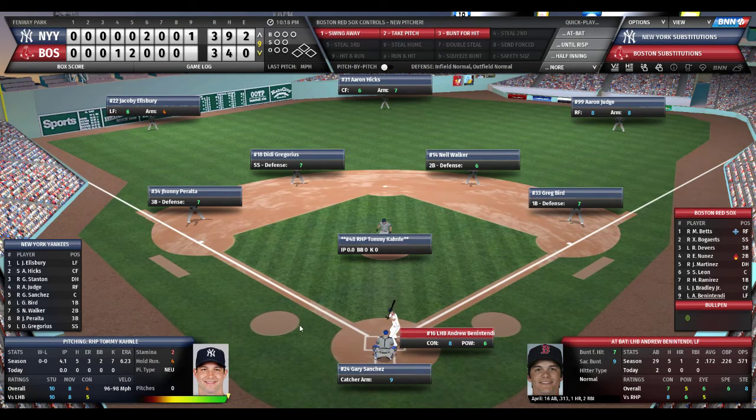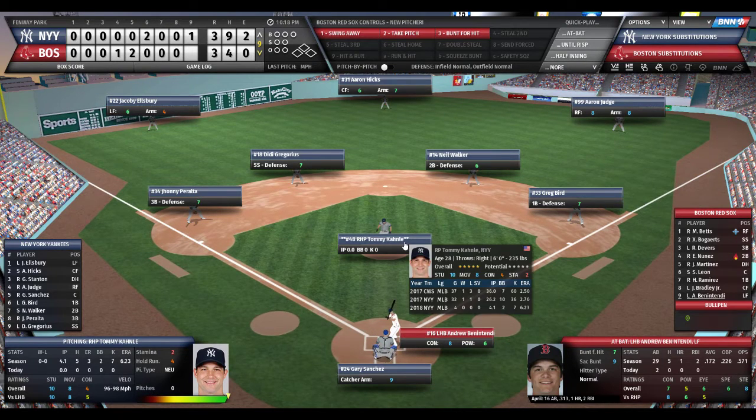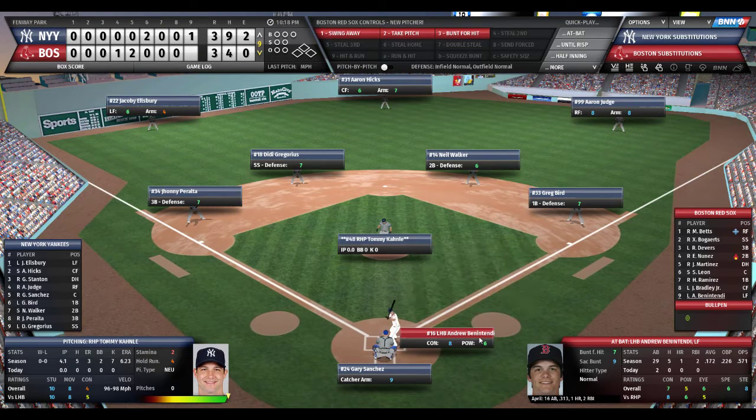And the new pitcher for the New York Yankees is Tommy. I have no clue how to pronounce his last name. We're going to say Kahnle. K-A-H-N-L-E. Connell. I don't know. Tommy's on the mound. Not the rock opera, but Tommy. And he'll face Benintendi, Betts, and Bogaerts. Can Andrew Benintendi get a walk-off homer here? He's 0 for 2 with 1 base on balls.